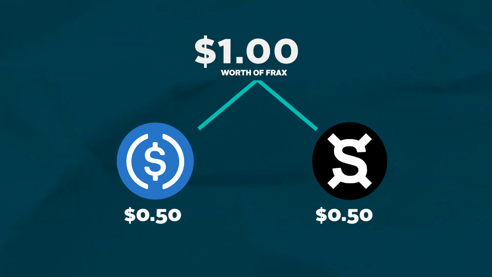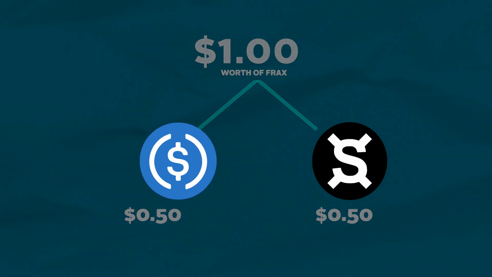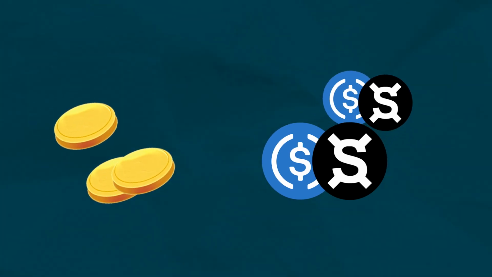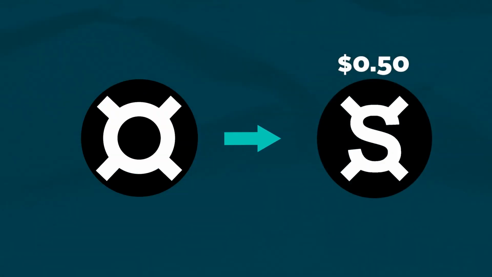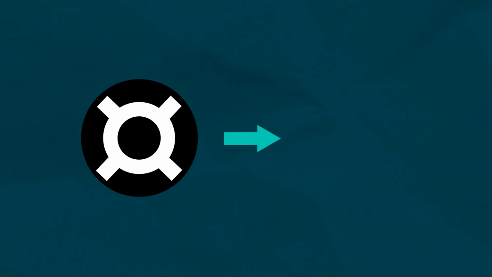This also means for the same collateral ratio, we can redeem our USDC and FXS for every stablecoin we provide. To maintain its peg, for each Frax we mint, 50 cents of FXS is burnt. This means that by minting more Frax, the circulating quantity of FXS is reduced.